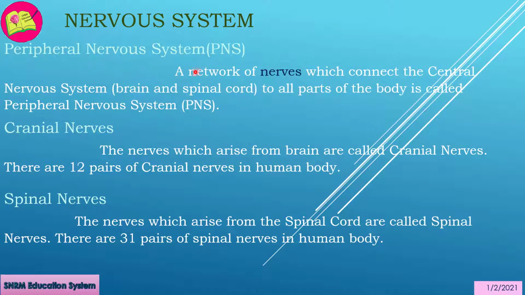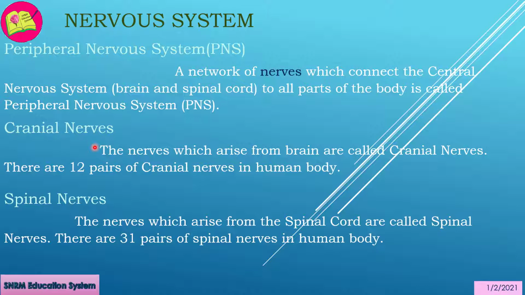Peripheral nervous system (PNS): a network of nerves which connect the central nervous system, brain and spinal cord, to all parts of the body is called the peripheral nervous system. Dear students, we know nerves. We have already learned that the axons that travel a common route are bundled together to form nerves, which transmit messages from one part of the body to another.